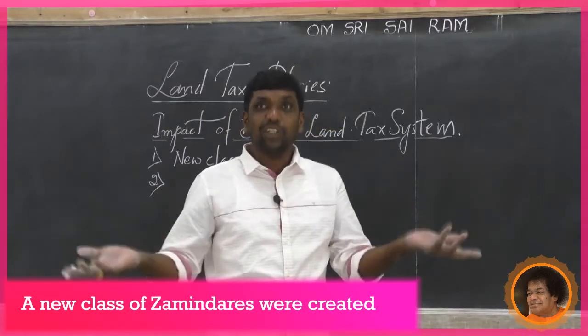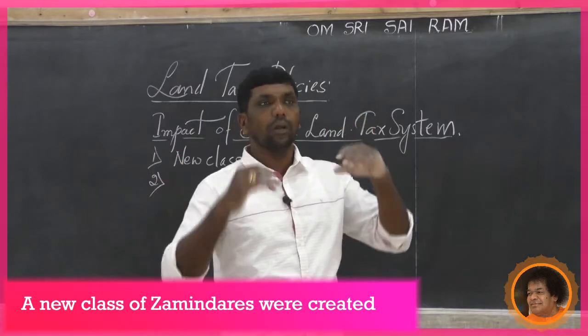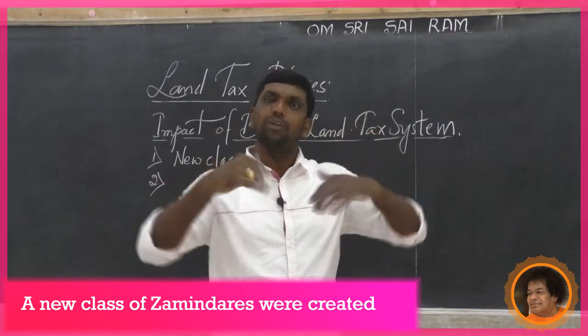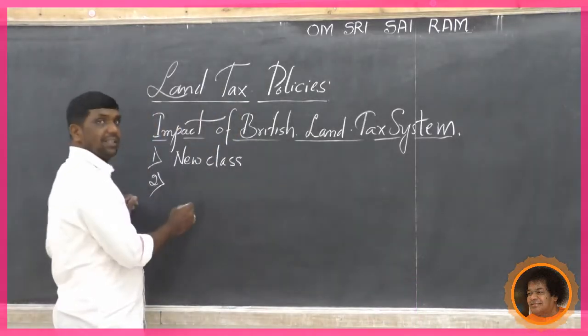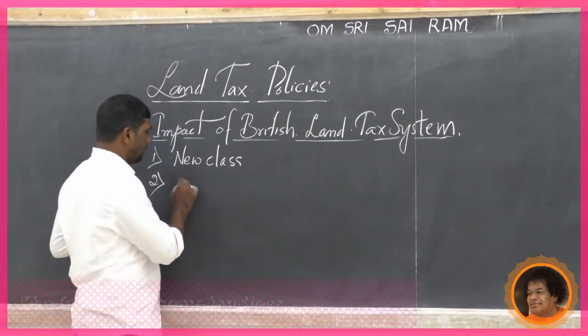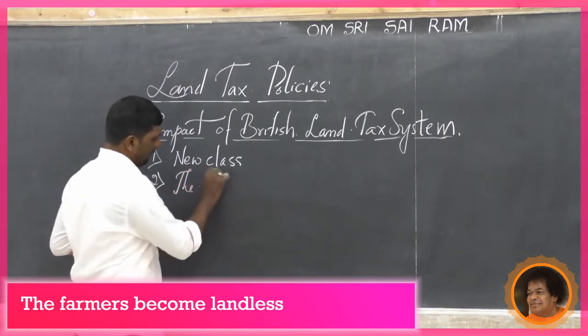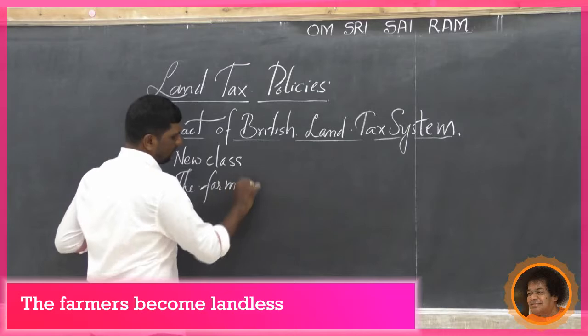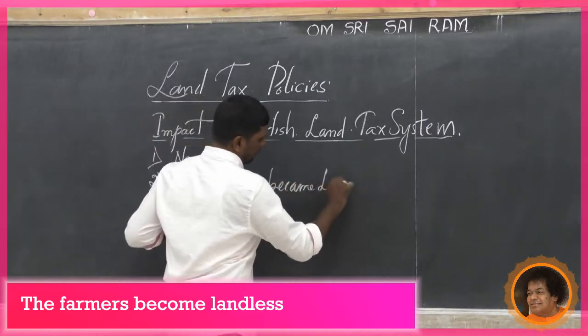They became landless slowly. When they were unable to pay the tax, they had to hand over their land ownership and land to the zamindar. The farmers became landless.